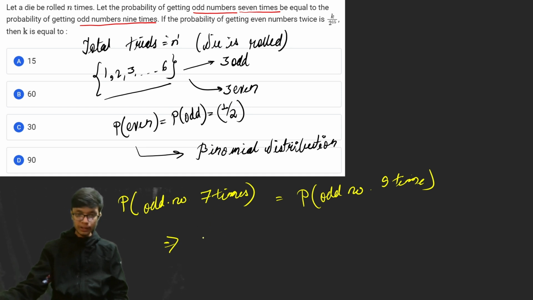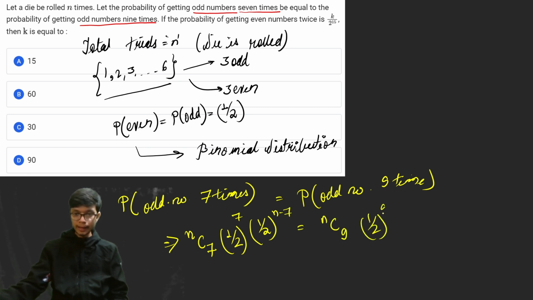If I evaluate this scenario, you can understand this is a binomial distribution problem. Out of n trials, 7 times you have to roll, and 1 by 2 is the probability of success, that is getting an odd number 7 times, and 1 by 2 is the failure, that means getting an even number, that is n minus 7 times. This is equal to nC9 (1 by 2) to the power 9 into (1 by 2) to the power n minus 9. From here, (1 by 2) to the power n is equal to (1 by 2) to the power n on both sides. So this product gets cancelled out, and you are left with nC7 is equal to nC9.